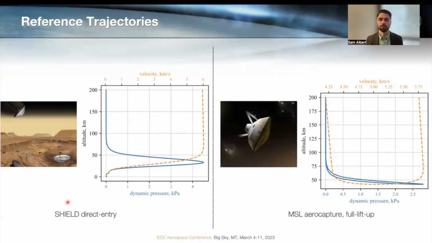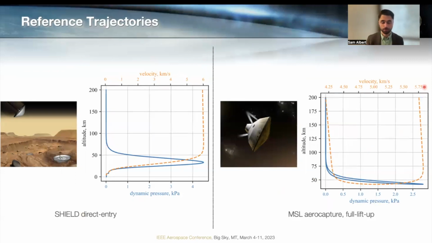On the left, we have a small probe that enters Mars's atmosphere and coasts until landing, with a couple of deployment events near the end. And on the right, we're simulating the Mars Science Lab aeroshell, but instead of continuing on to parachute deploy and landing, in this case, we're flying an aerocapture trajectory.